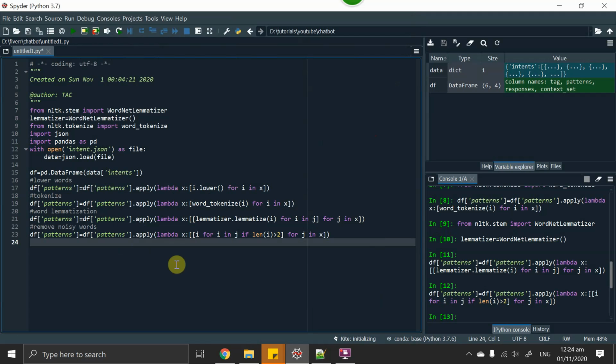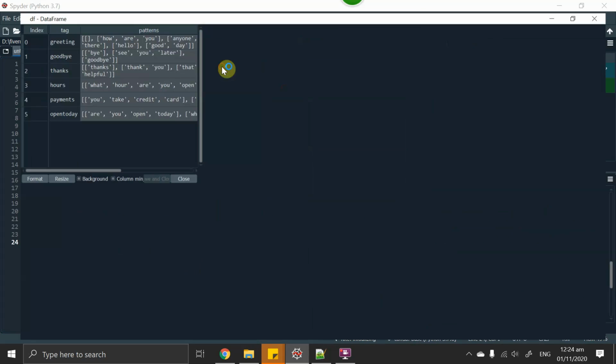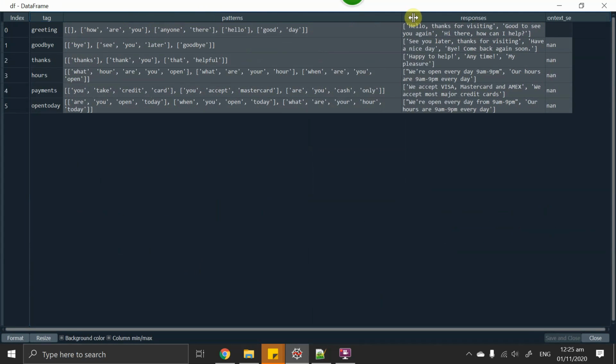There are different ways to handle this. You can remove stop words and remove punctuation. The reason I am not removing stop words is that I will remove them in a later step while we are extracting the features. So let me explain this data frame.